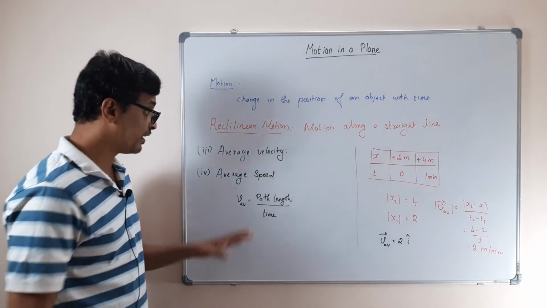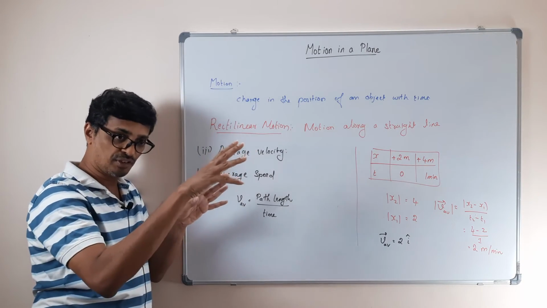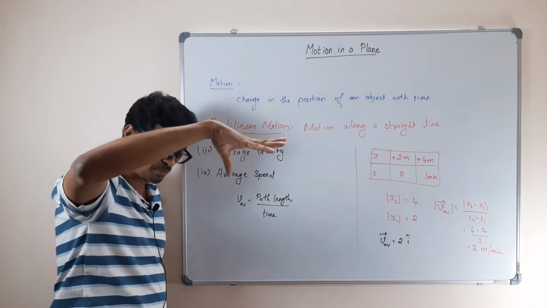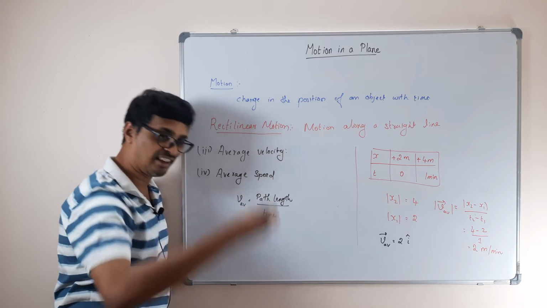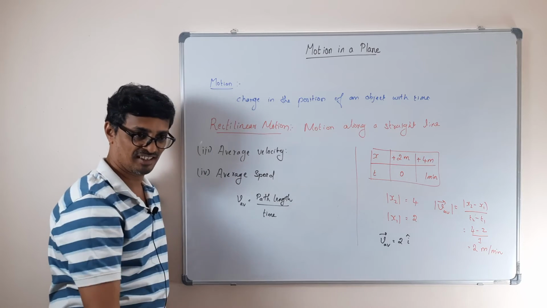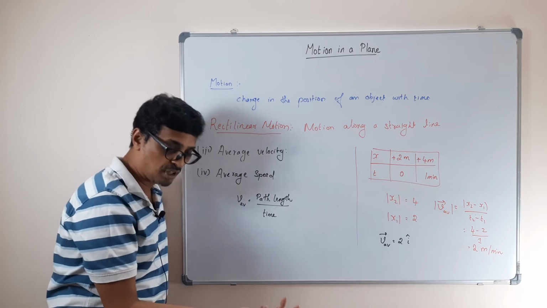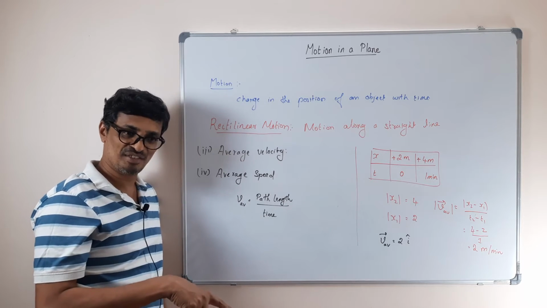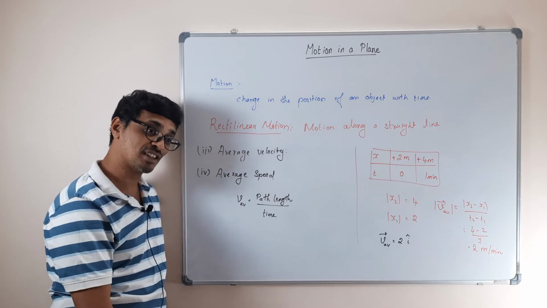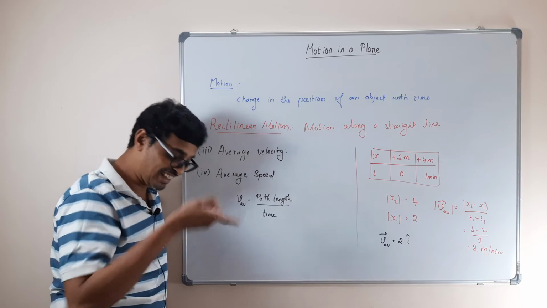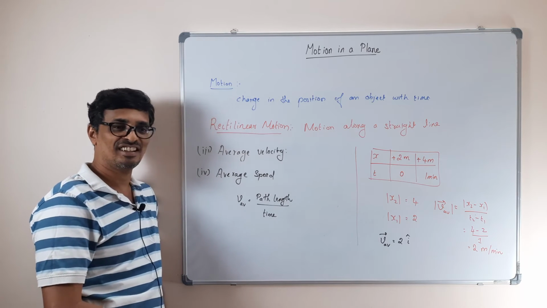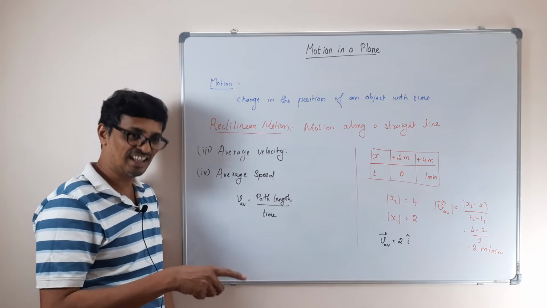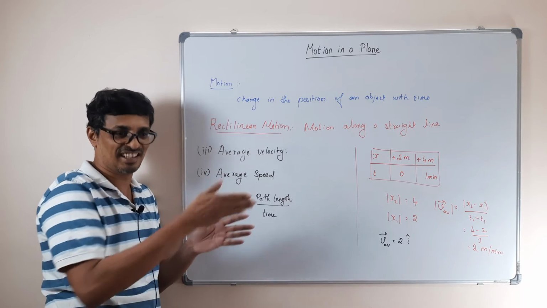Okay, so remember, when you go back to average velocity, take the case of a ball. I drop the ball and note the time taken. In the second case, I hold the ball in between, catch the ball, and then drop it. Time taken is longer. In the first case, the average velocity is high. In the second case, the average velocity is low, because the time taken is larger, division, no?